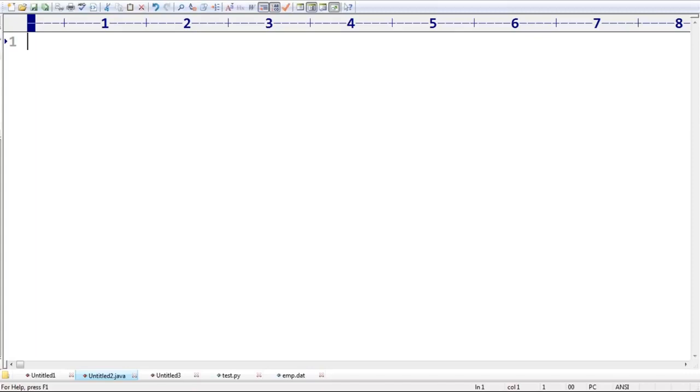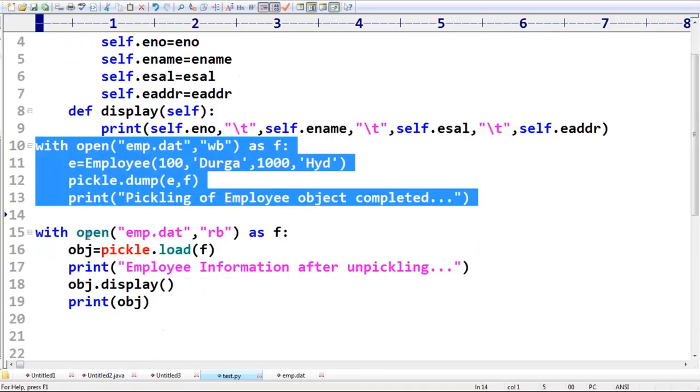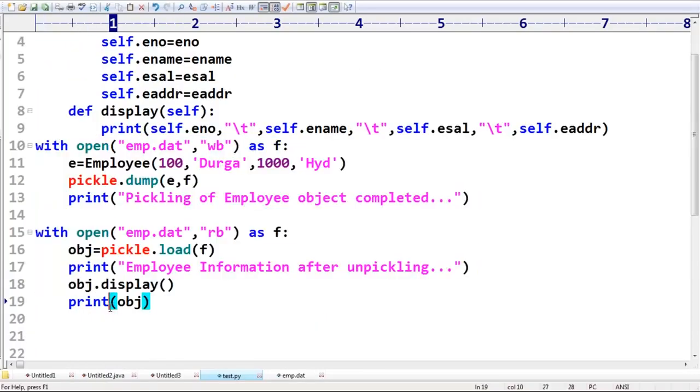Even in our case, one programmer is going to write the data and another programmer is going to read the data. The person who saves and the person who reads need not be the same. But in this example, for ease, I'm saving the same object and reading that object and displaying the data for you. Now my question is, you already have an object.